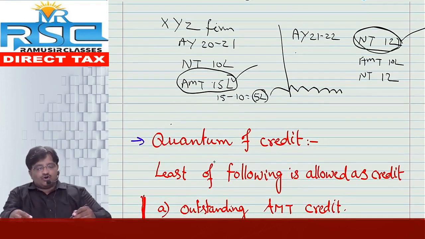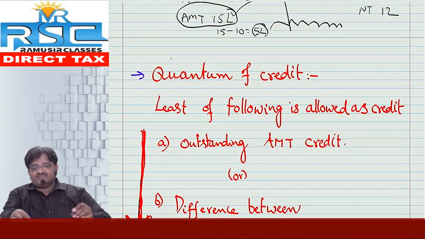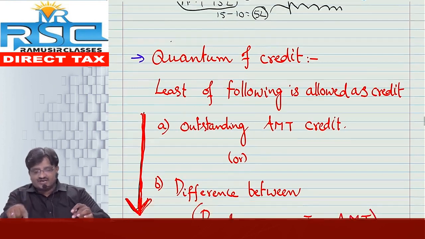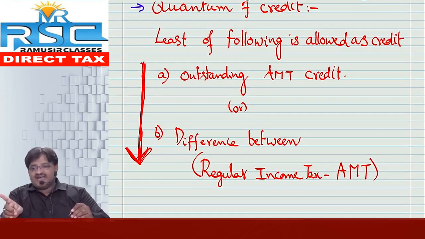Answer as follows. Quantum of credit: least of the following. I repeat, least of the following. Number 1, outstanding AMT credit, that is the total outstanding amount. Or else the difference between normal income tax, that means regular income tax, minus AMT.